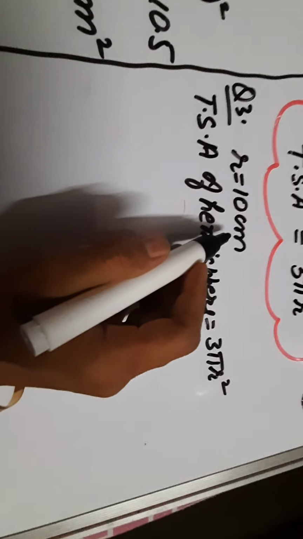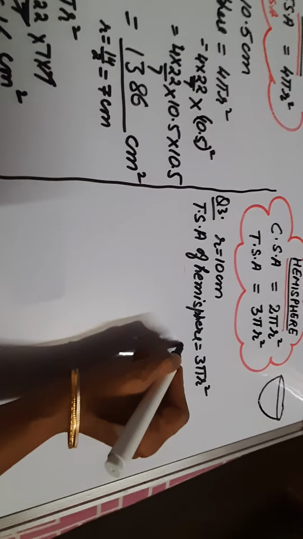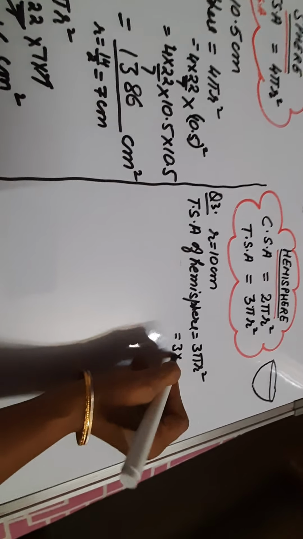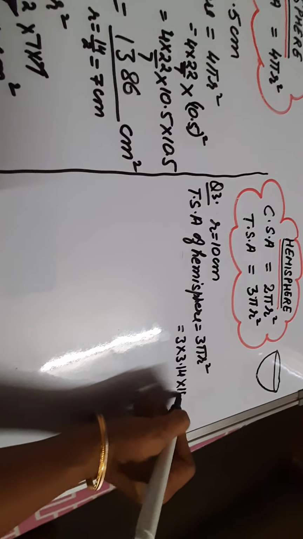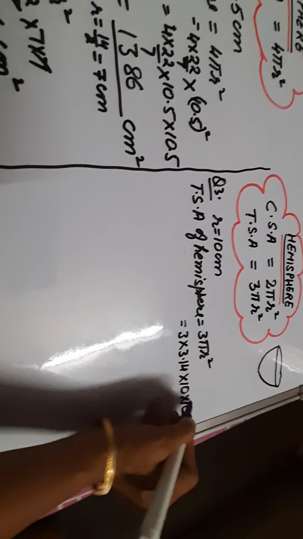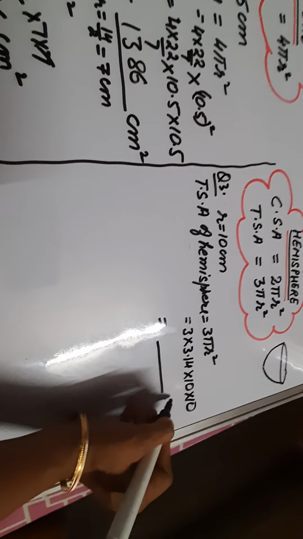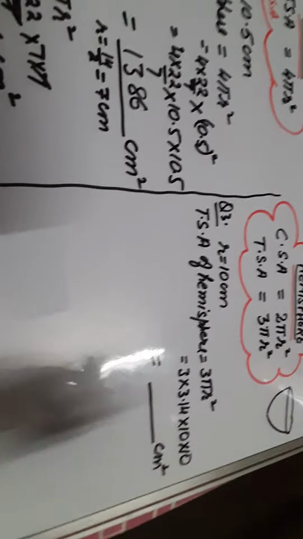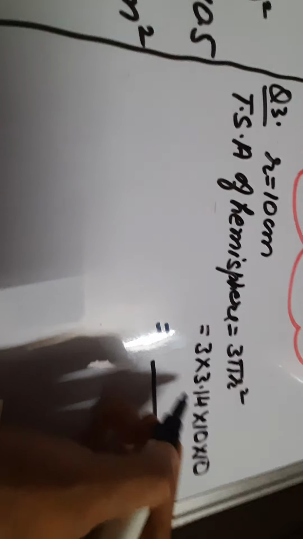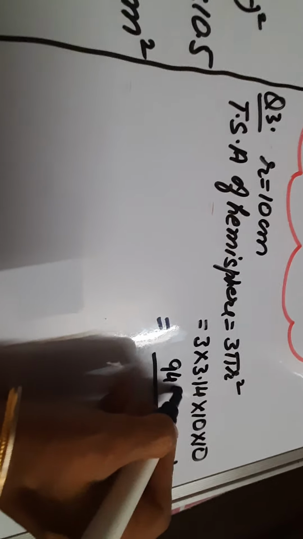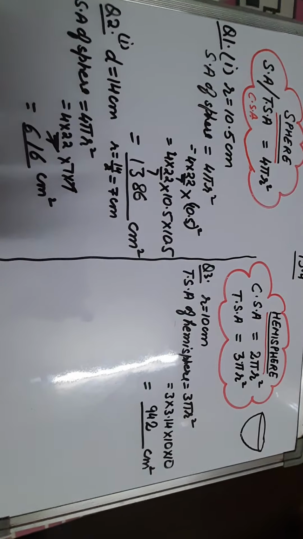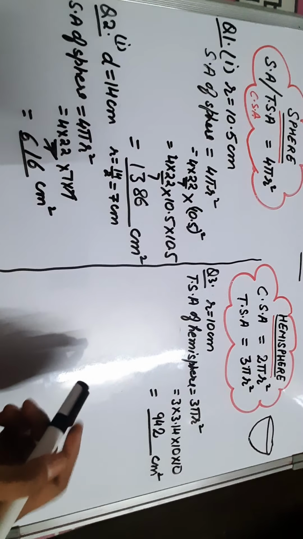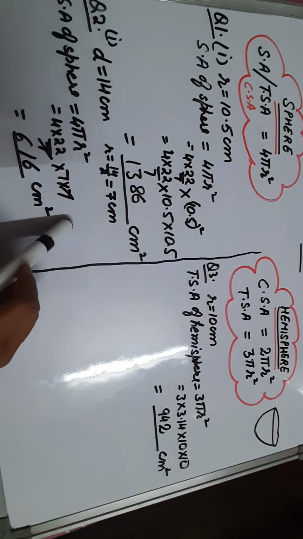So radius is 10 centimeter. Total surface area of hemisphere is 3 pi r square. Let us put the values: 3 into pi, which is given to us as 3.14, into radius 10 into 10 because square is there. So solve it and get the answer in centimeter square. So it will be 942 centimeter square.